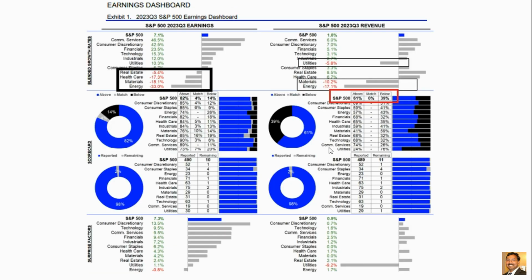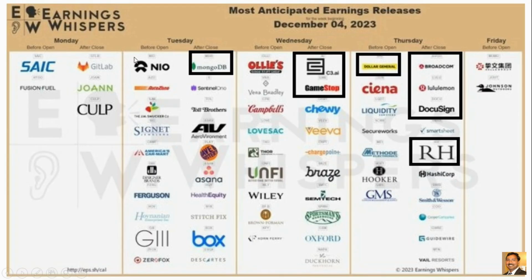And this is the earnings dashboard. Almost 490 out of S&P 500 stocks have reported earnings, and most of them are good, but some of the revenues are bad, like 39% are below expectations. That is a little bit of a concern to me. The remaining 61% posted above expectations. So this is the earnings calendar.